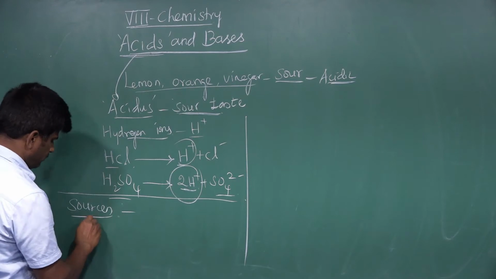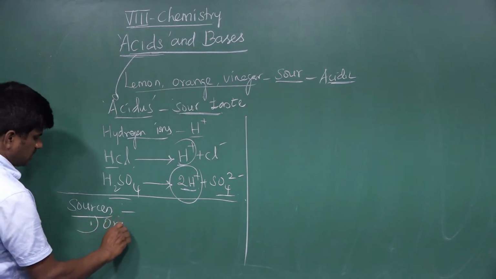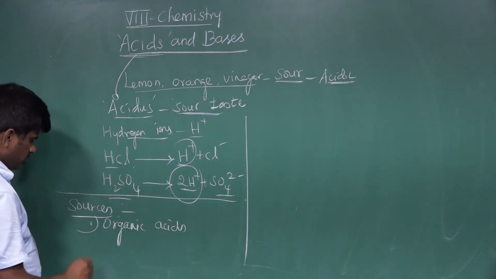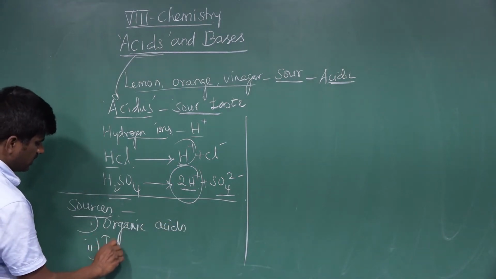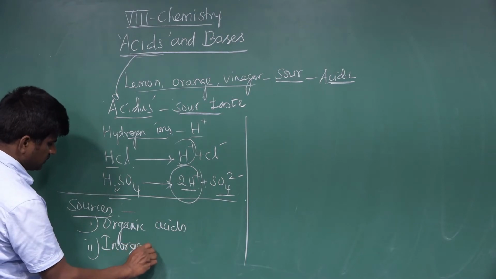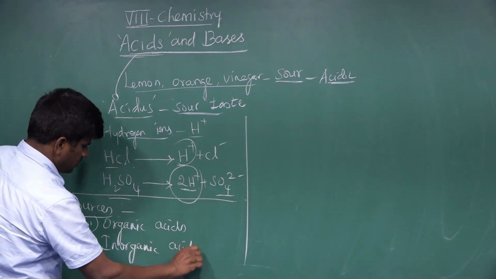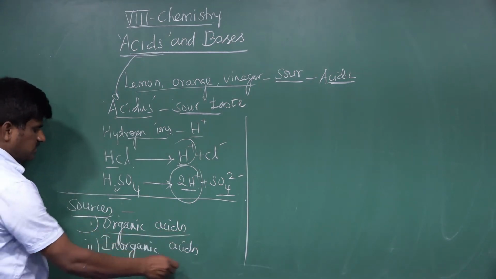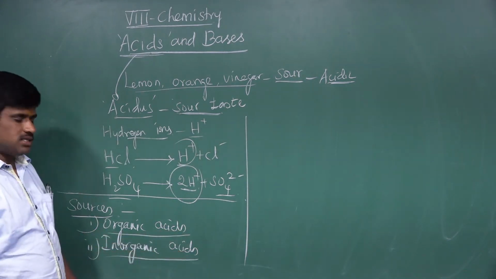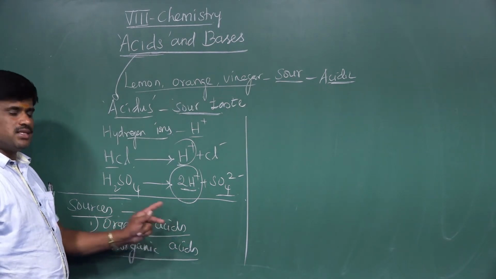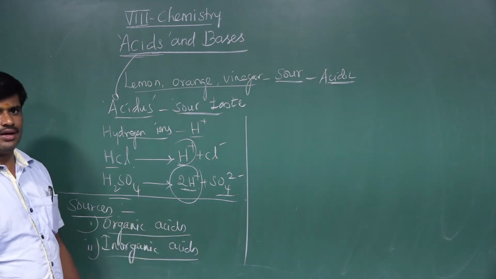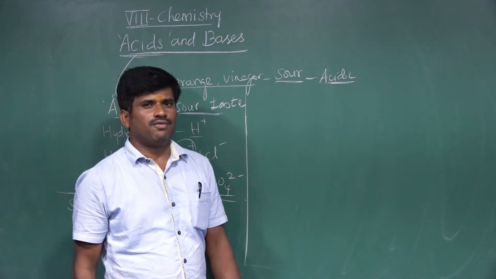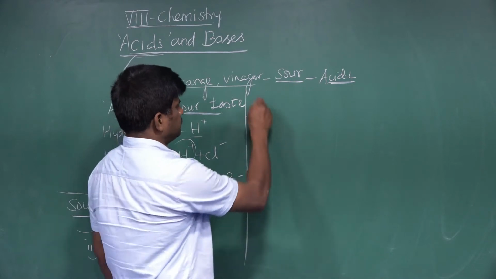One is called organic acids. Another one is called inorganic acids. Based on the sources, acids are classified into two categories. Let's see the meaning or definition of organic acid and inorganic acid.